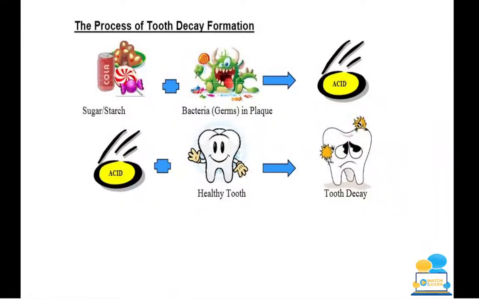So here is a lovely visual showing the process of tooth decay. So you have your sugary foods, you have your bacteria, which is in your plaque, that with the acid, acts on your healthy tooth and produces tooth decay, and that's where you're going to get sore teeth and sore gums.